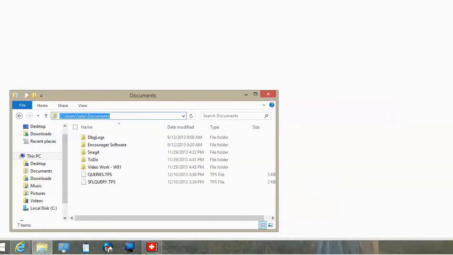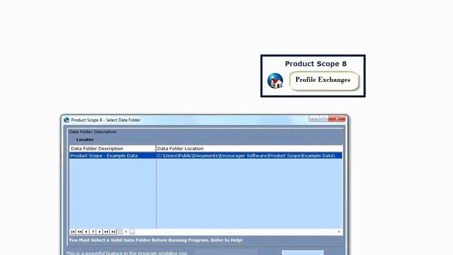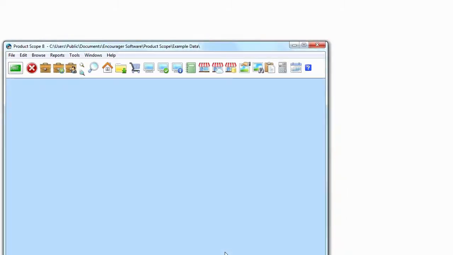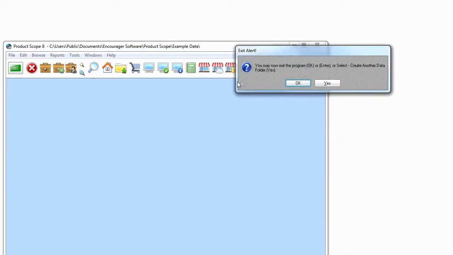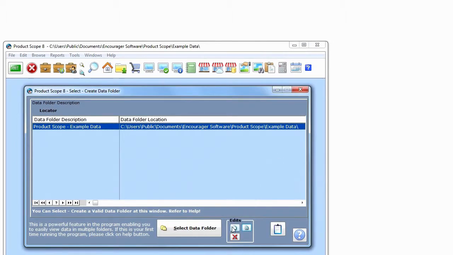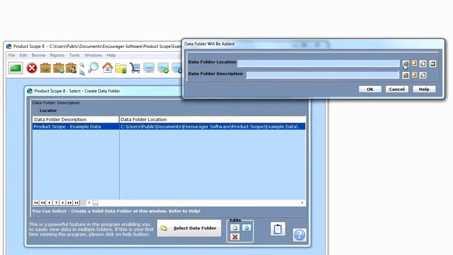Now we'll make an entry in Product Scope. Click on Example Data, click on Select Data Folder, click on the Exit button, click on the Yes button. Click on the Add Edit, paste. Now we'll type in a folder description. We use the number 1 so that it'll appear at the top of the list.